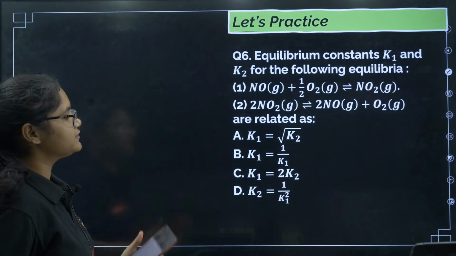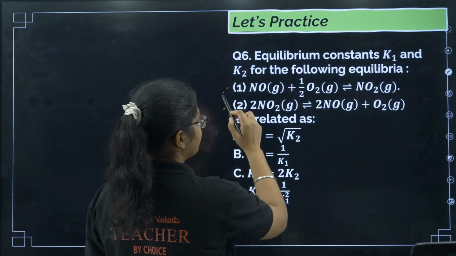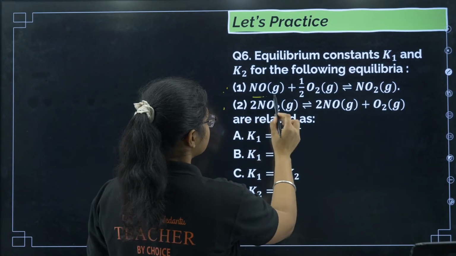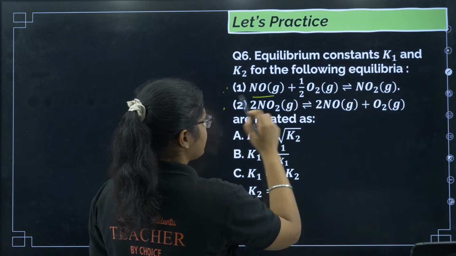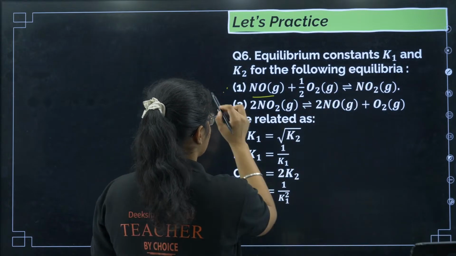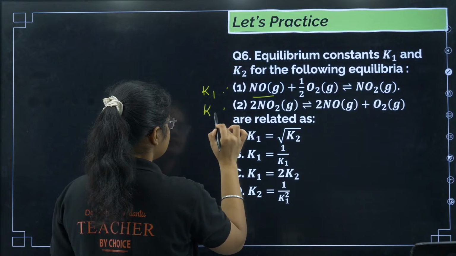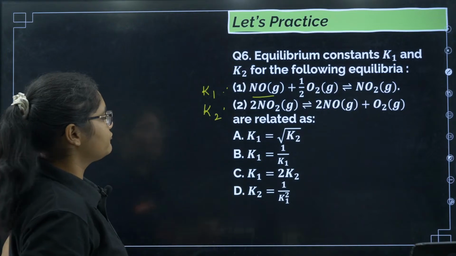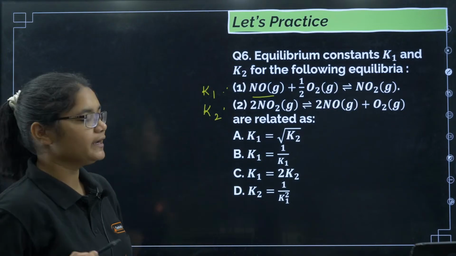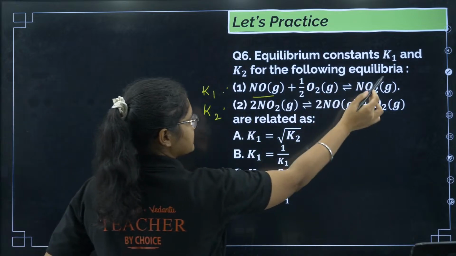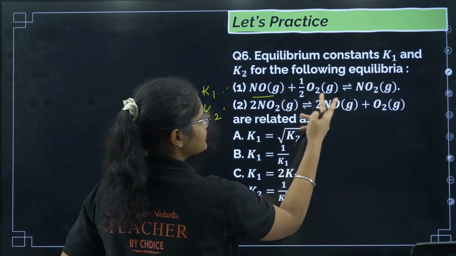Okay, so can we solve this? What is there? How it is related? Okay, so if I have the first equation, equilibrium constant K1 and K2 are given. This is K1 and this is K2. You have to find the relation between K1 and K2. So suppose this equation is there. First, what is done? The reaction is reversed, right?